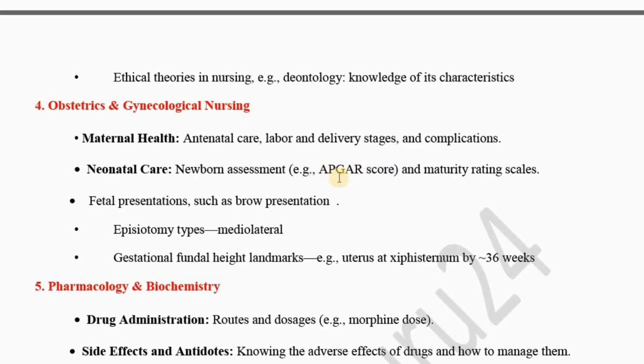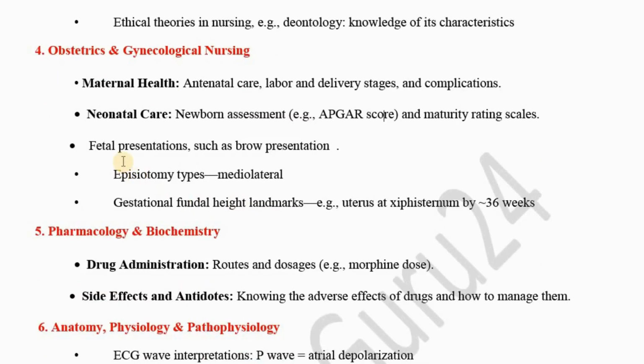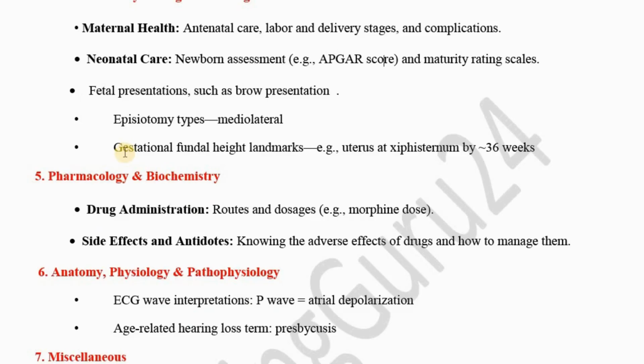APGAR stands for appearance, pulse, grimace, activity and respiration. In that, they may ask what is the minimum score, what is the maximum score, how to interpret the APGAR scoring, etc. and maturity rating scales. Then in fetal presentations, what is the vertex presentation, what is the breech presentation, etc. Then they asked some MCQs from types of episiotomy. Then they asked MCQs from gestational fundal height landmarks. For example, at what week of gestation will the uterus be at a particular landmark, like that.